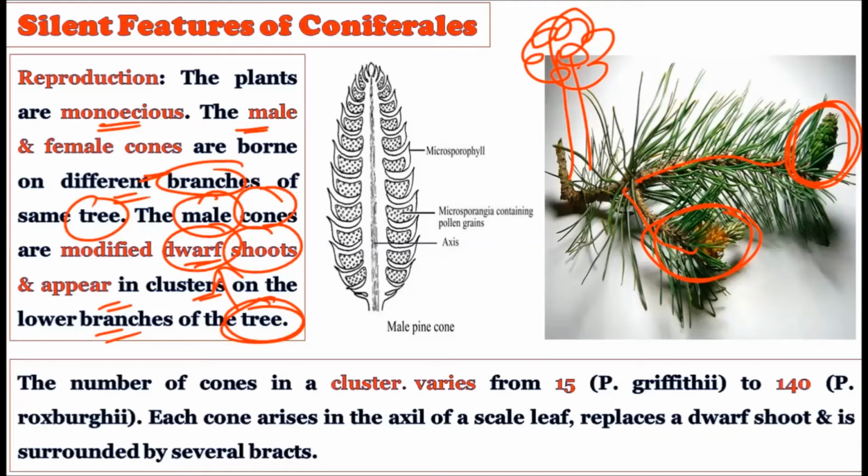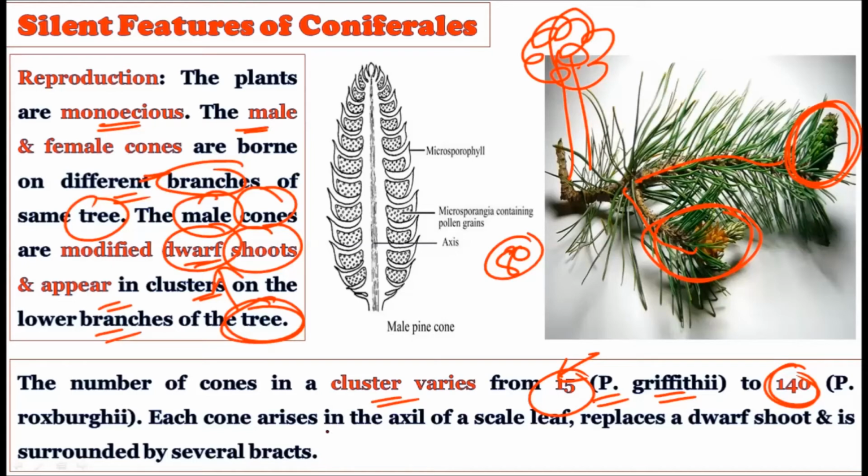Now see, the number of cones in a cluster varies from 15 to 140. See how many cones can be formed. 15 can be formed in Pinus gerardiana, while 140 can be formed in Pinus roxburghii. So the number varies from species to species. As you know, we have 80 species in this Pinus genus, so species to species, how many cones will form in a cluster varies.